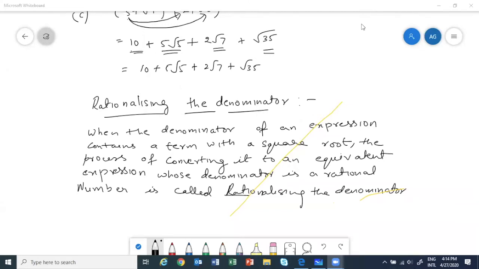We can't say like that. I'll tell you what it means, how you have to do it. Rationalizing factor, yes, Aditi, correct. Have you all written this?